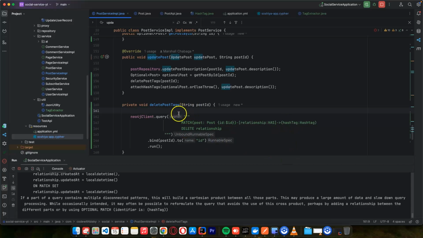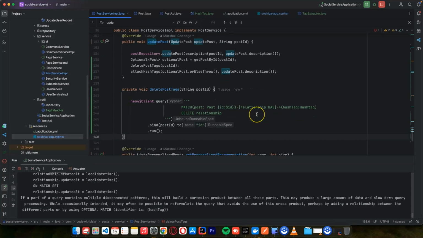So we can delete this and everything is going to be fine. The relationships for this post will be deleted. So this is how we can implement the hashtagging, updating and creating and all sorts of things, and we'll be able to create similarity between hashtags. I think we are okay with this implementation.